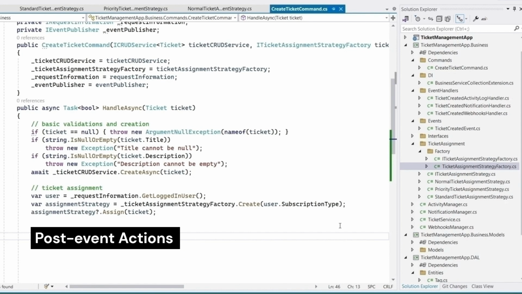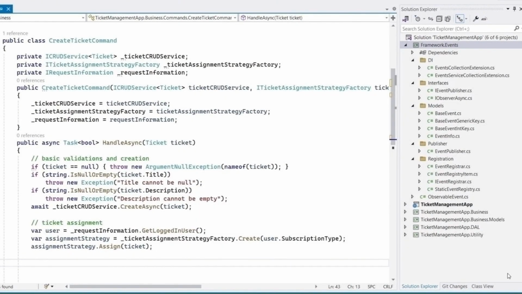It's not a good idea to keep these post-event actions inside this method. We should keep them separate in a way that we don't need to modify this method again and again whenever a change is required in them. For that, we need some sort of inversion of control. We need to think about designing these post-event actions. Let's stop here and do some base work. We have to come up with some design and then continue.